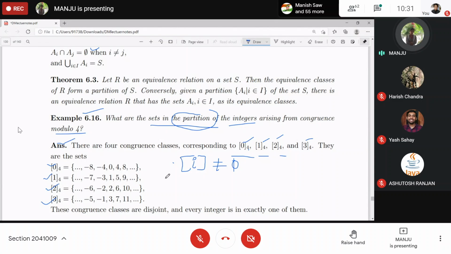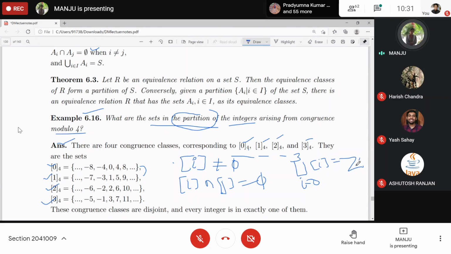And the second definition is, if you take A_i intersection with A_j for i not equal to j, this is empty. That means if you take the intersection of any two of these, it gives you the empty set. And if you take the union of all these equivalence classes, i running from 0 to 3, this gives you the total integer set, right?